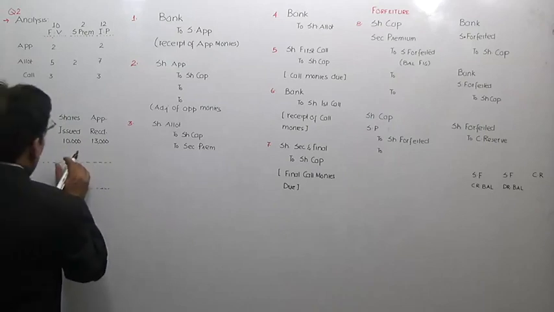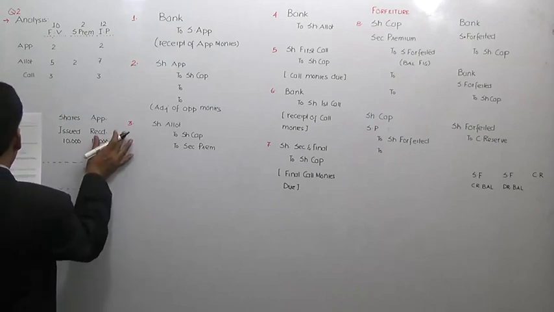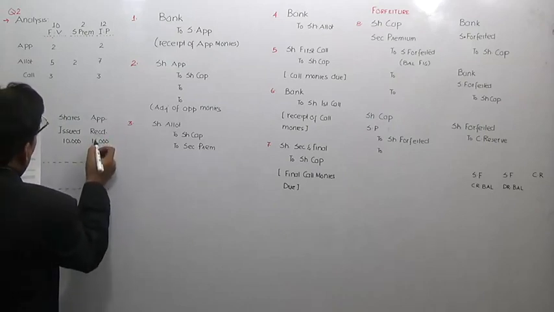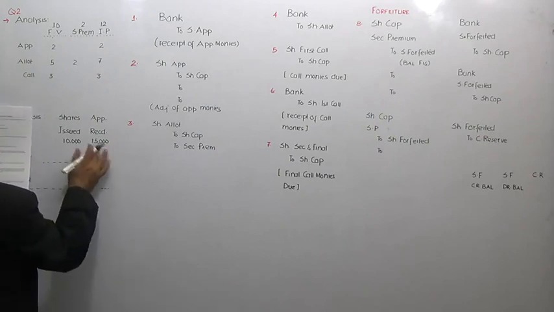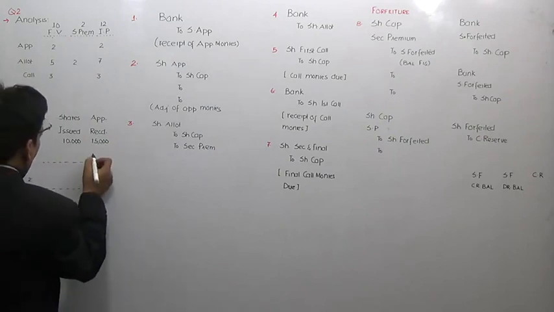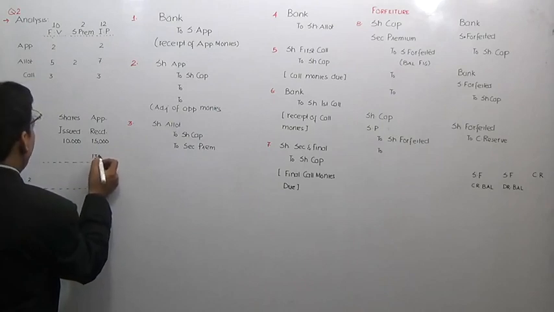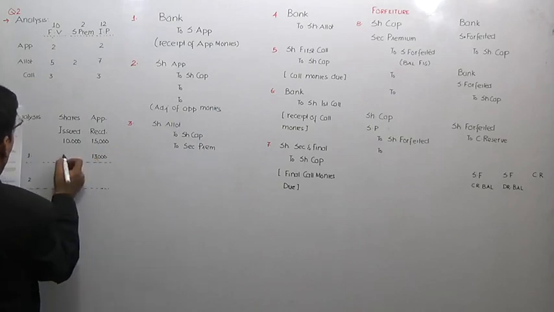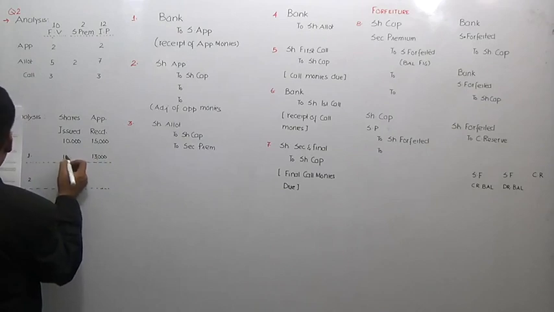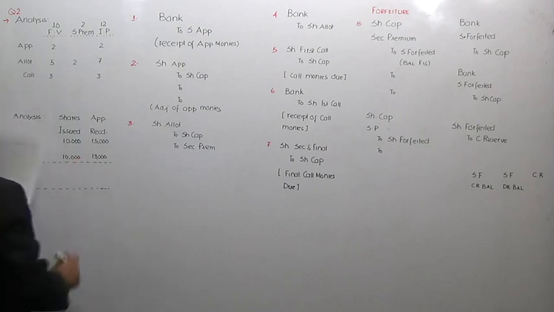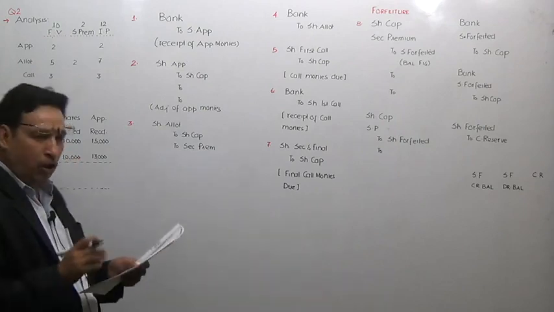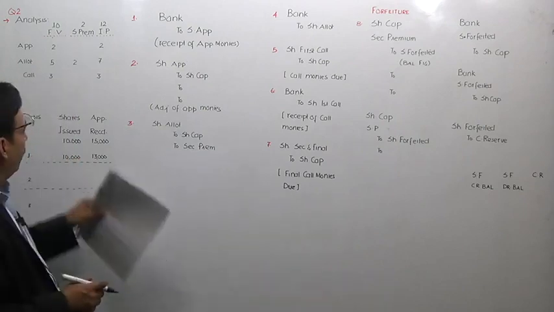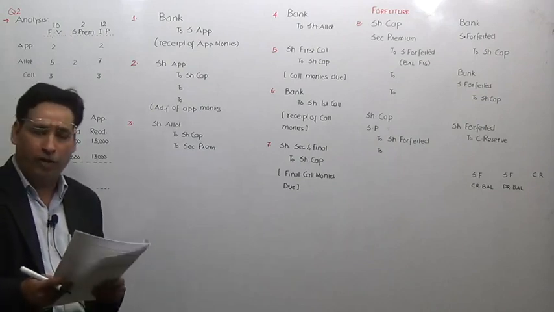So your company decided that out of 15,000 applications, 13,000 applicants shall be allotted 10,000 shares. This is exactly what we mean by the sentence that directors decide to allot shares. Allot shares means whatever shares you have issued for the public offering.